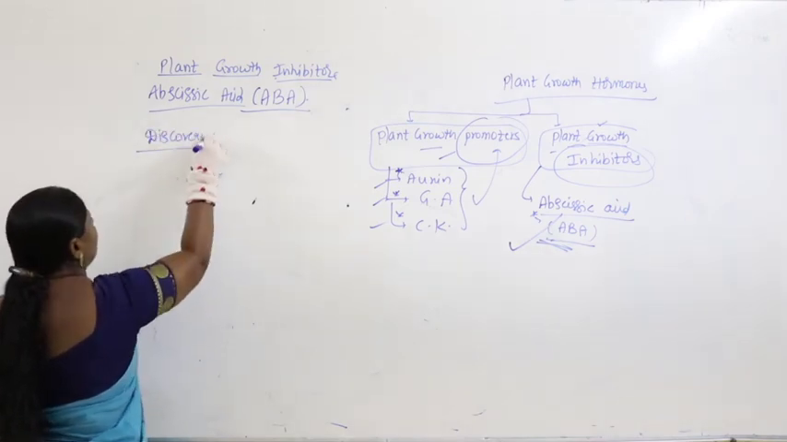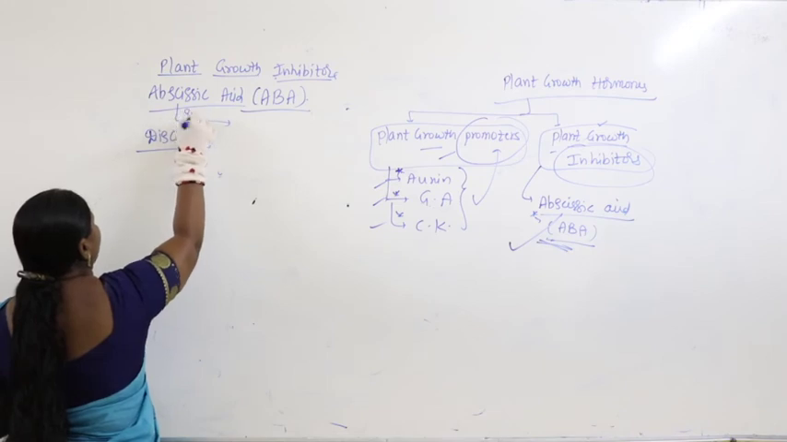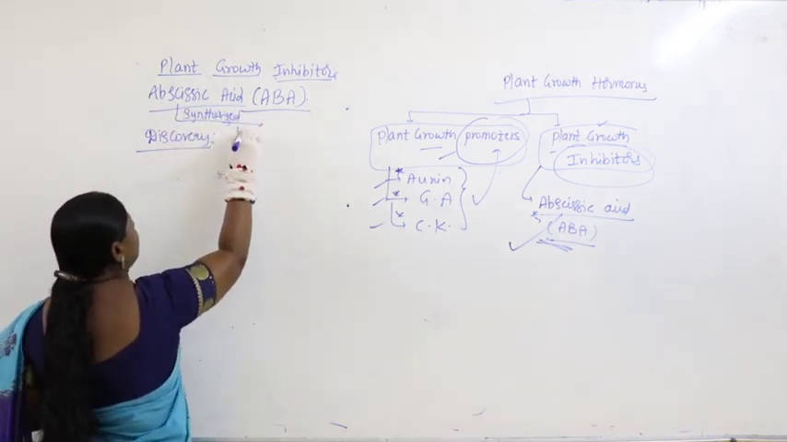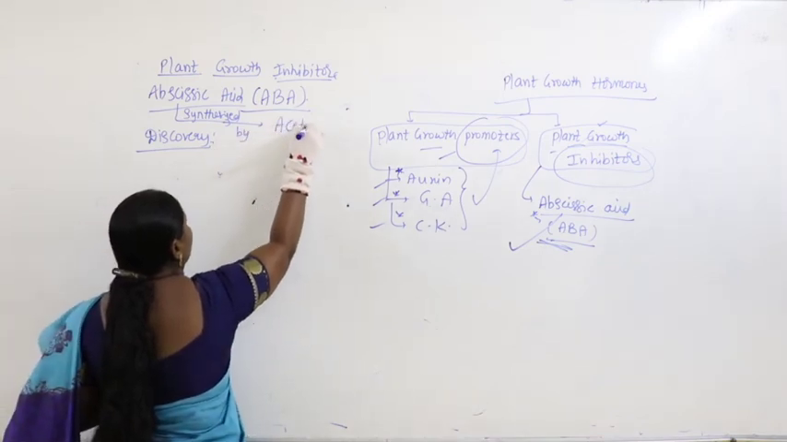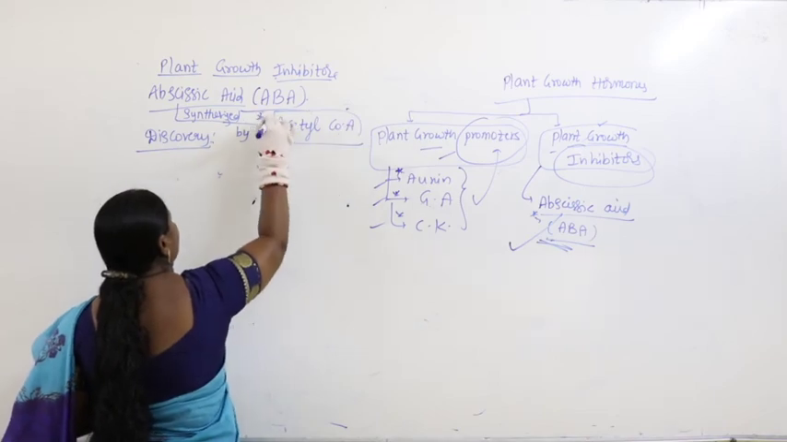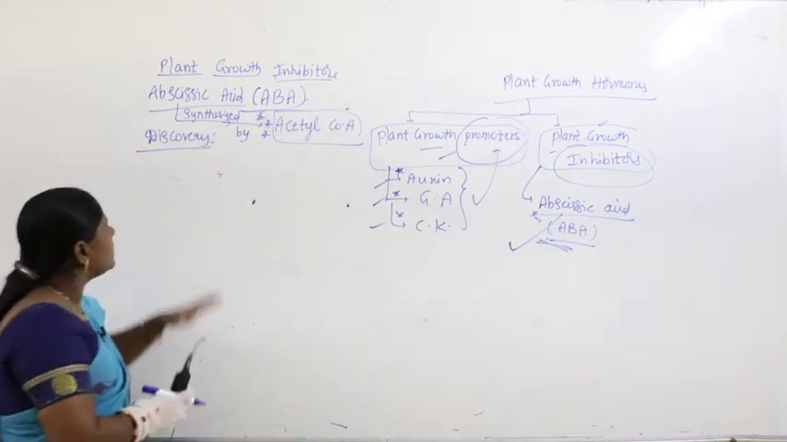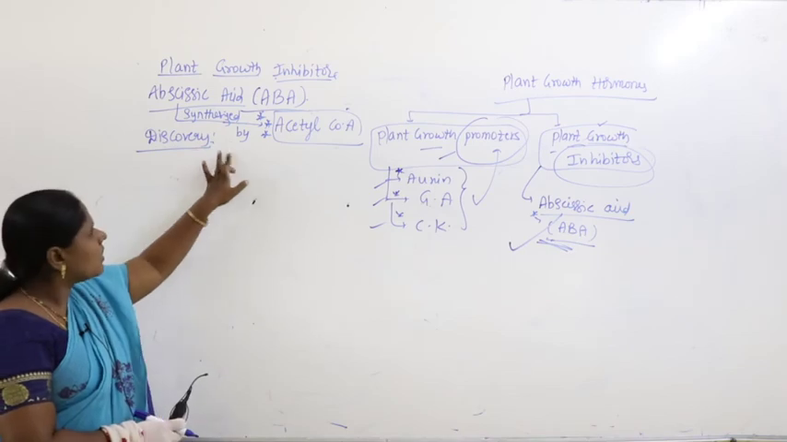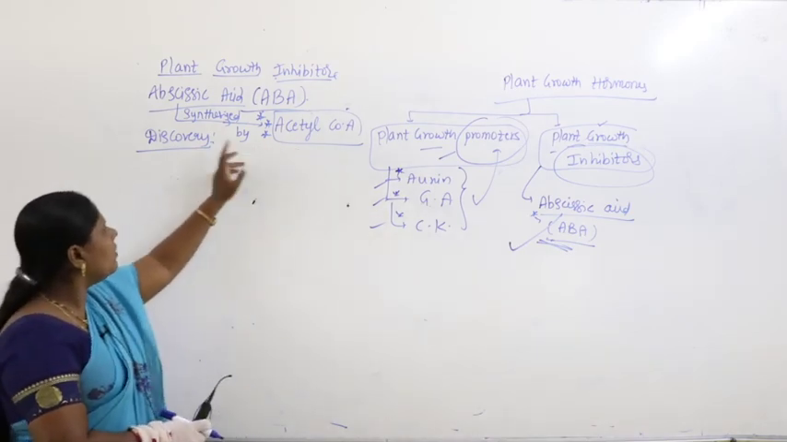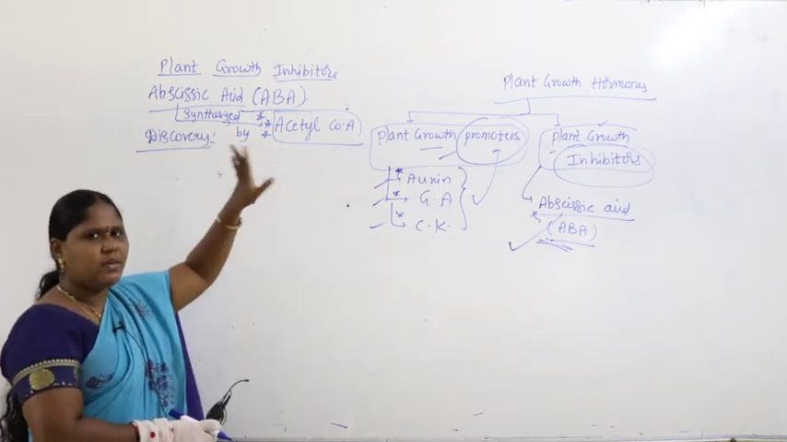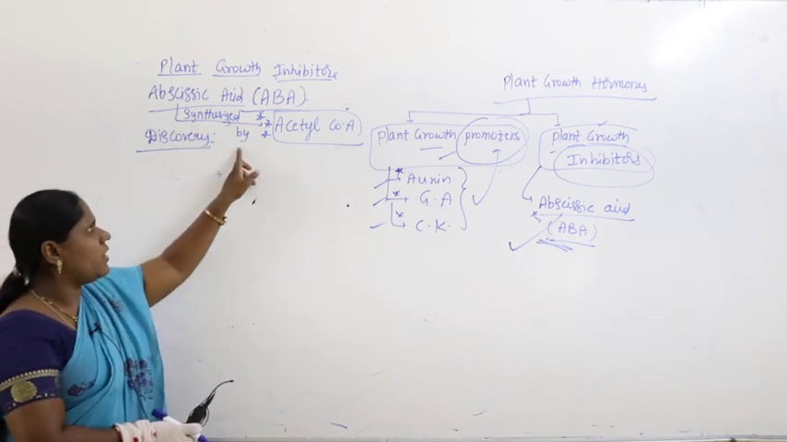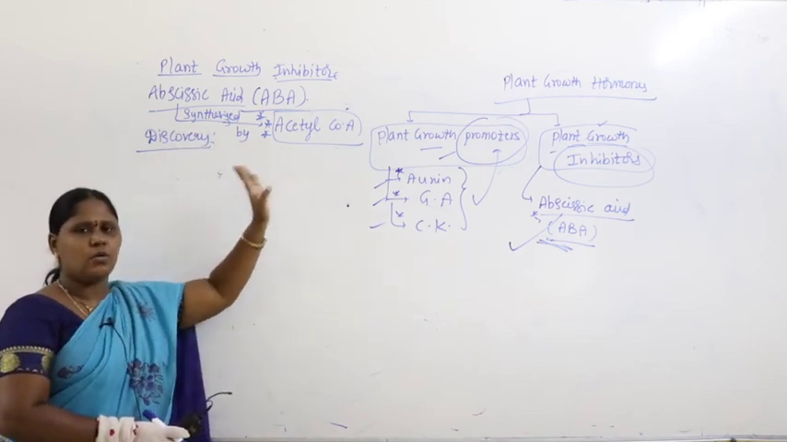You can write: abscisic acid is synthesized by acetyl-CoA, very important. Abscisic acid is synthesized by the compound called what? Acetyl-CoA. Very important point. Whenever you get the question that abscisic acid is synthesized by, you have to remember acetyl-CoA.